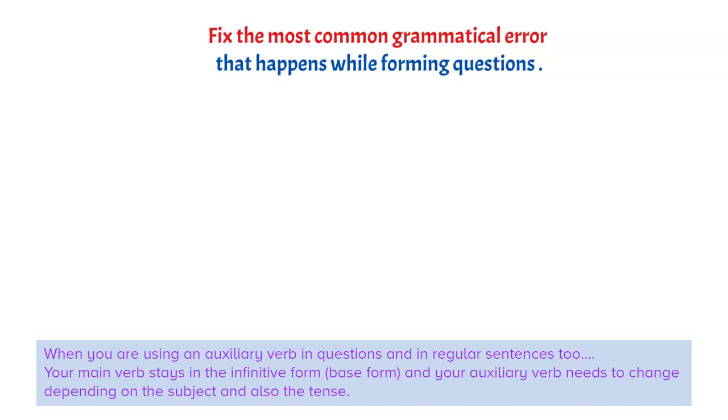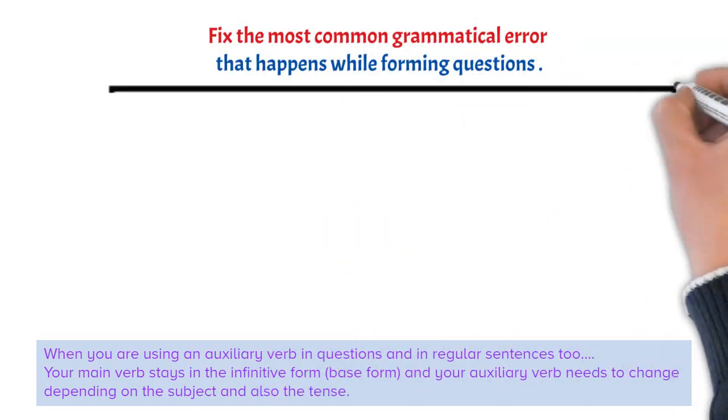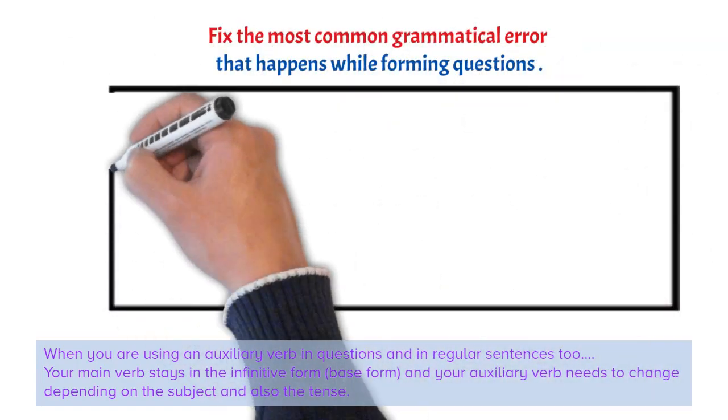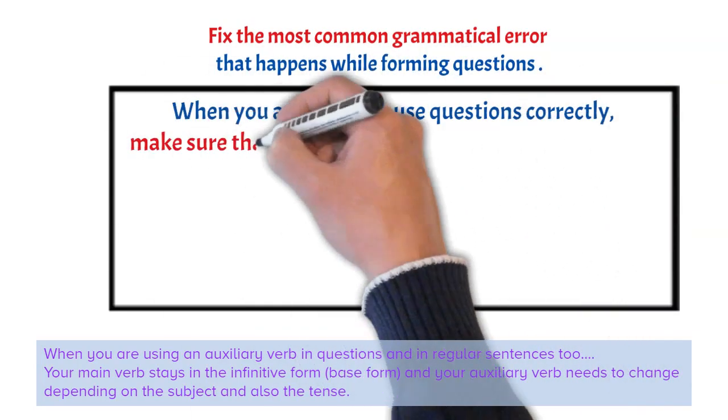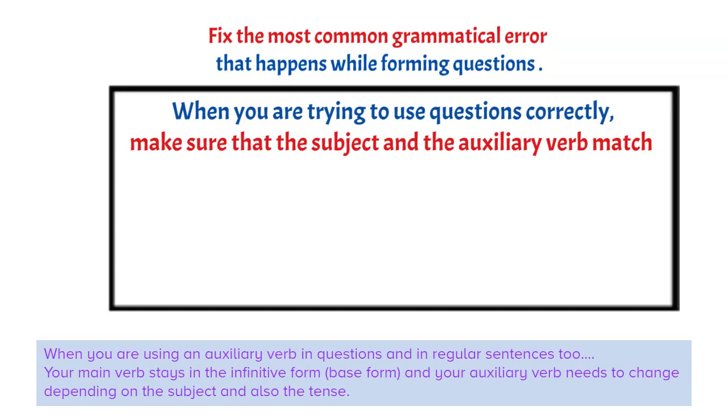When you are using an auxiliary verb in questions and in regular sentences too, your main verb stays in the infinitive form. That means it stays in the base form, and your auxiliary verb needs to change depending on the subject and also the tense.